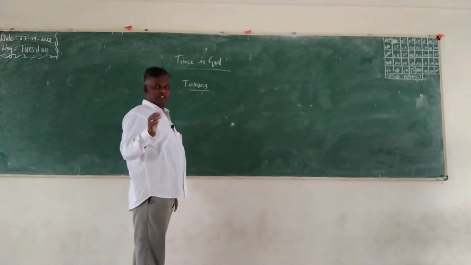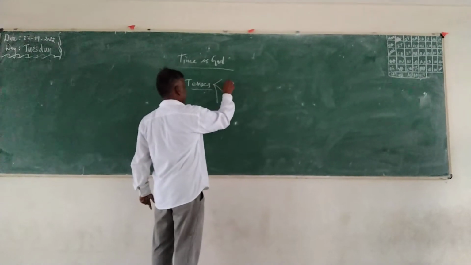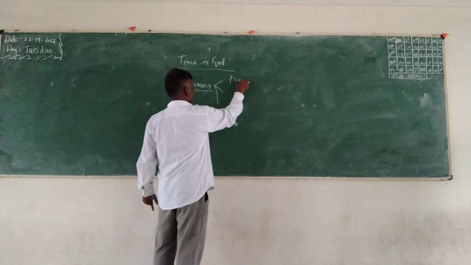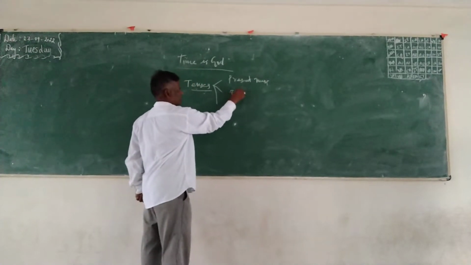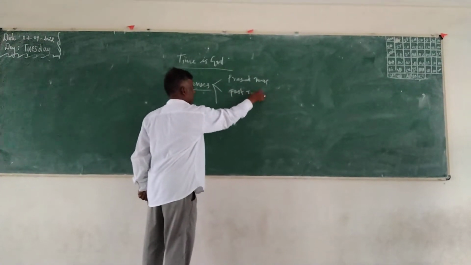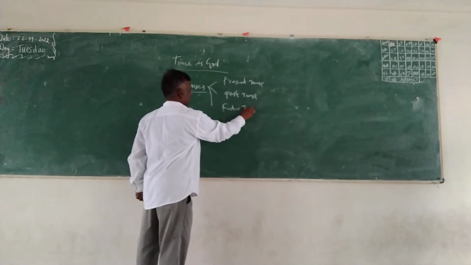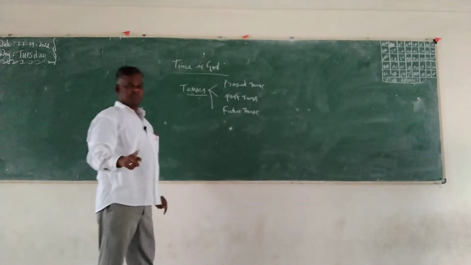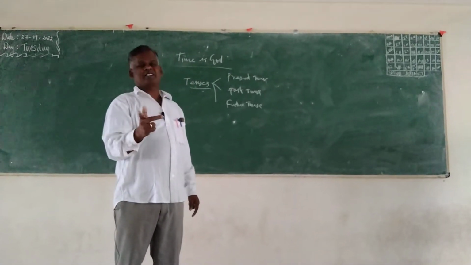Tense may be divided into three types: present tense, past tense and future tense. But actually in the English language there are only two tenses, present tense and past tense.